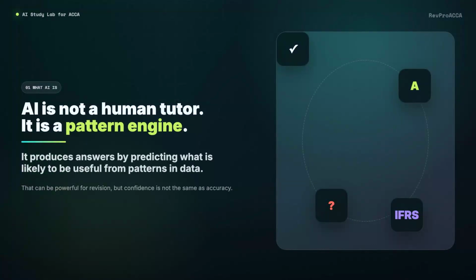AI is not a human tutor. It does not know things in the same way a teacher knows them. It is a pattern engine. It has been trained on huge amounts of text, examples, questions, answers, and explanations. When you ask a question, it predicts a response that is likely to be useful. That is powerful, but it also means one important thing. A confident answer is not automatically a correct answer.